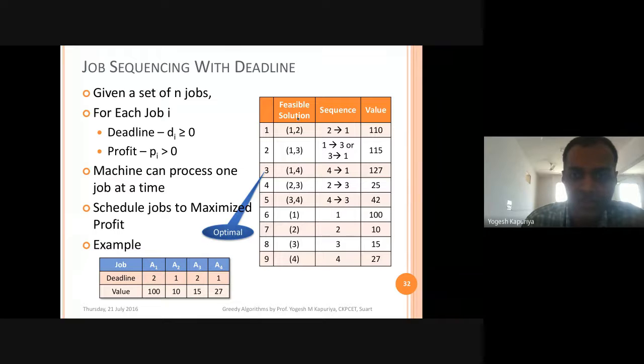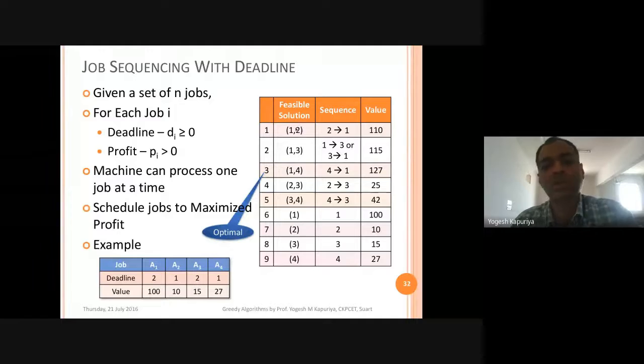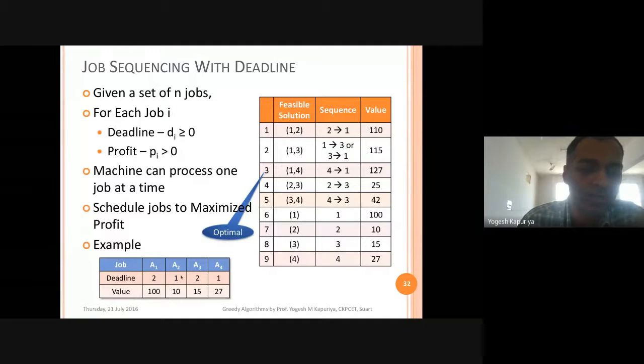So here the first feasible solution is 1 and 2. That means you will schedule job number 2 first and job number 1 then, because job number 2 has deadline 1 and job number 1 has deadline 2. So the solution is 2 followed by 1. So the total profit will be 110.